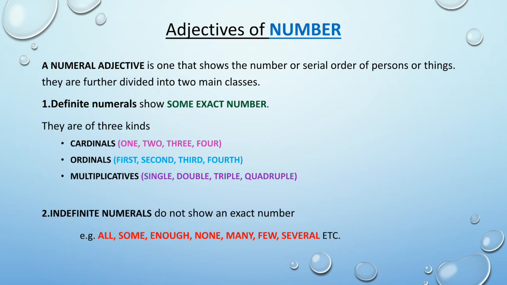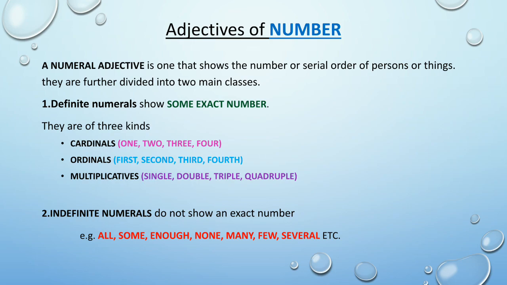Next, adjectives of number. A numeral adjective is one that shows the number or serial order of persons or things. They are further divided into two main classes. One is definite numerals and another is indefinite numerals. Definite numerals, so, some exact number. Definite numerals are also of three kinds: cardinals, ordinals, and multiplicatives.